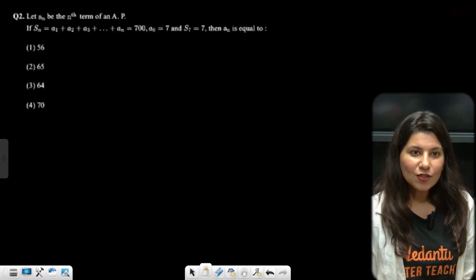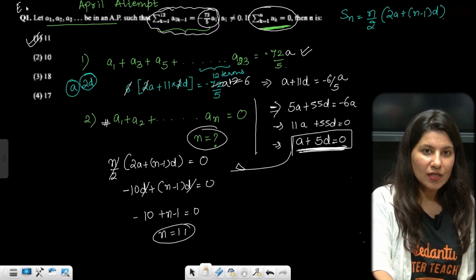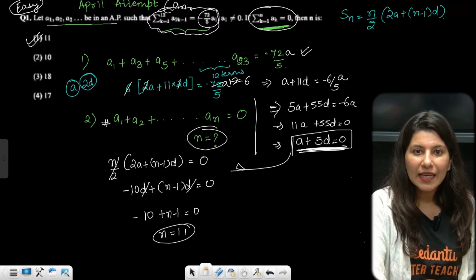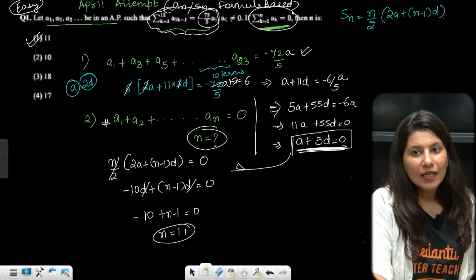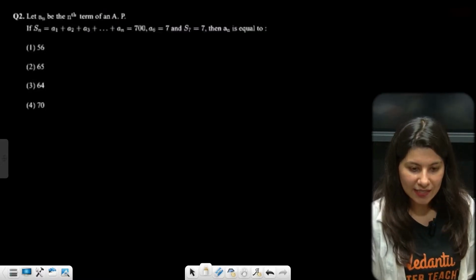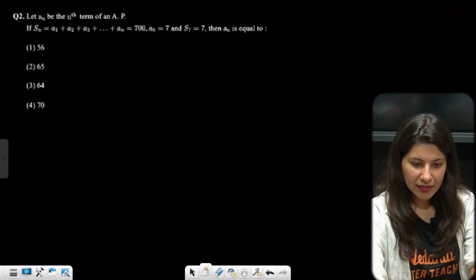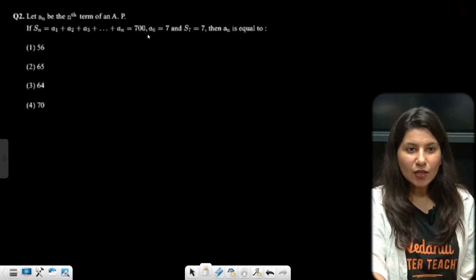Okay, let's talk about the next question. I will consider this as an easy question, and the subtopic is based on the simple an and Sn formula. This is not at all lengthy also. This is a very easy question. What do you think? Yes, my warriors. 11, Shashi Divakar, yes. Now this question.